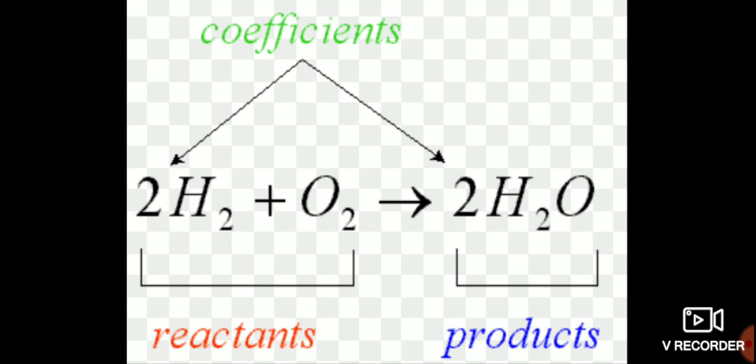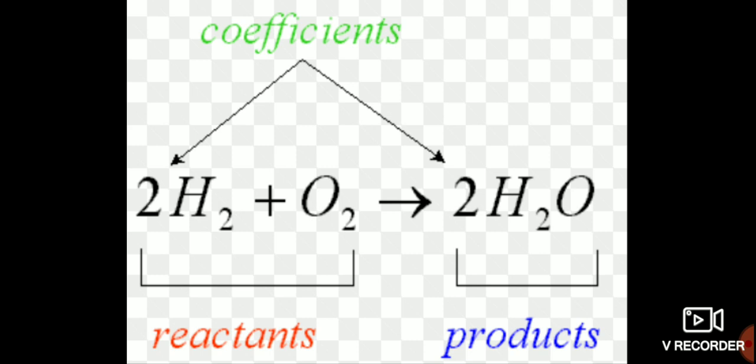Through bond formation they create the product, the H2O water molecule. So the reactants give the product.